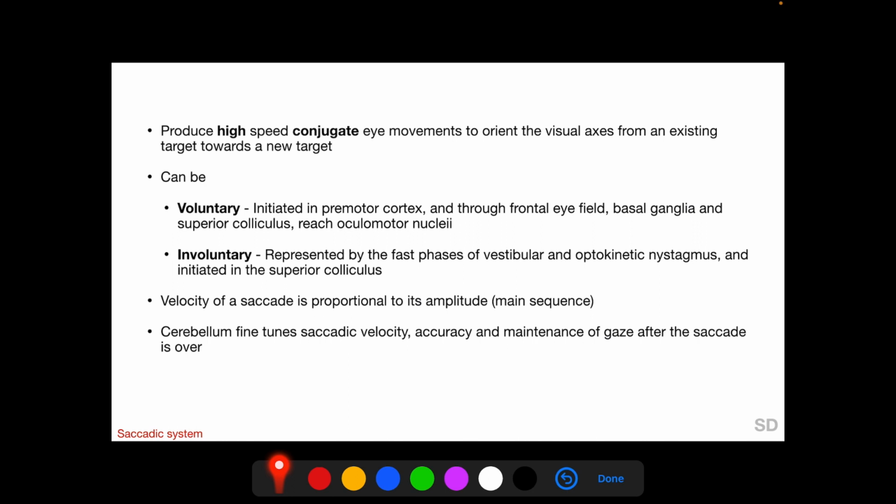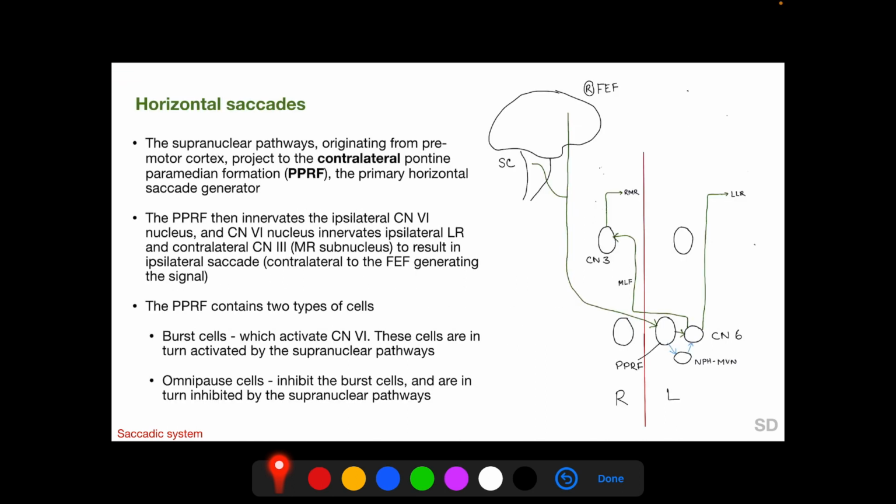Velocity of a saccade is proportional to its amplitude. As in the vestibulo-ocular system, the cerebellum also plays a role in the saccadic system and fine-tunes the saccadic velocity, accuracy, and maintenance of gaze after the saccade is over, which we will be discussing shortly. We will be discussing the pathways for the horizontal and the vertical saccades separately.